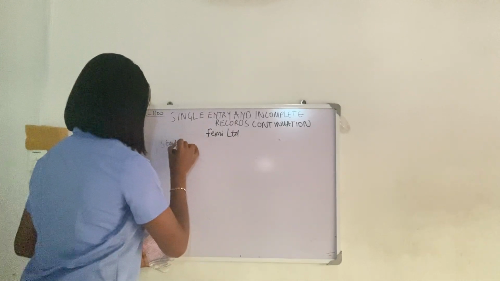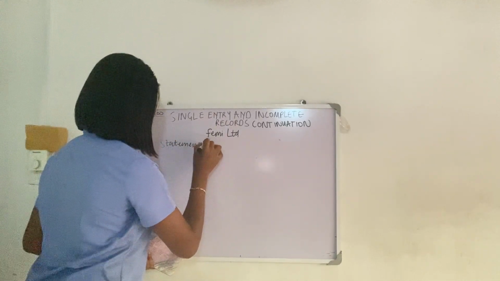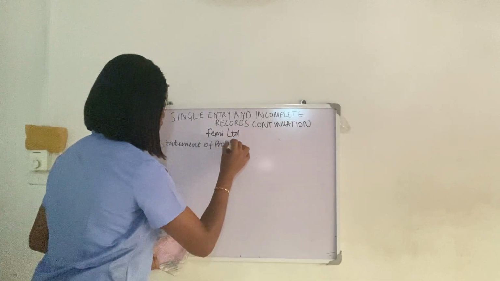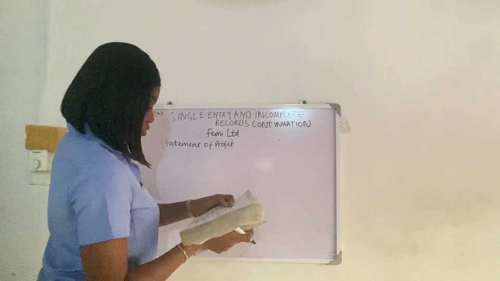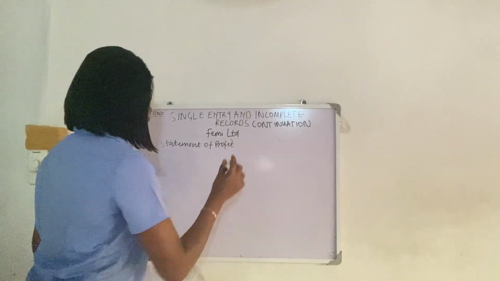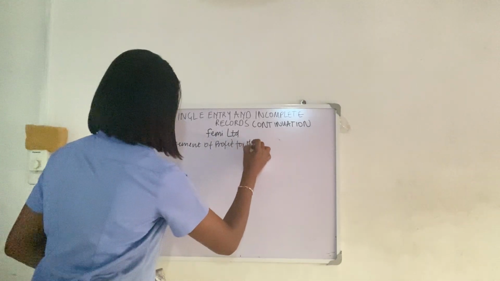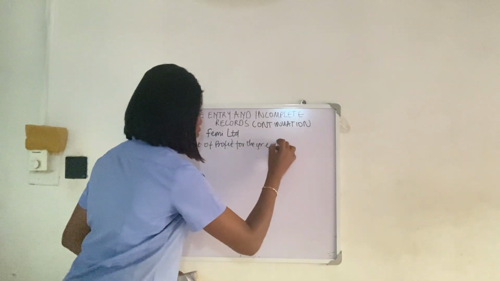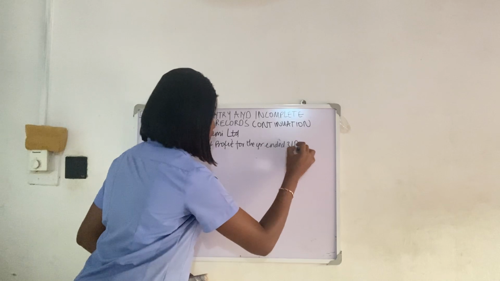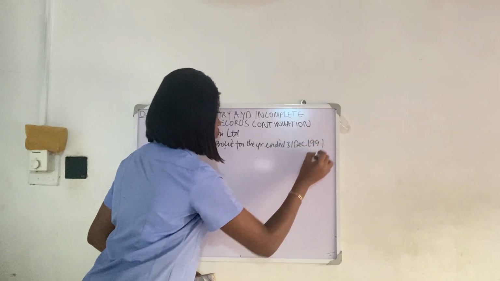Statement of profit for the year ended 31st December 1991.